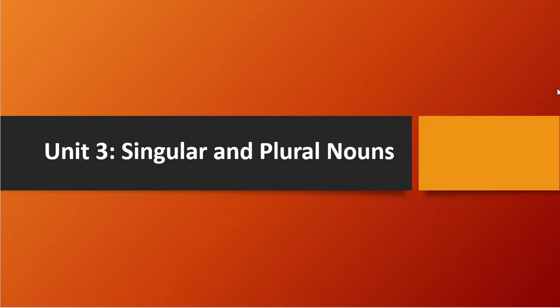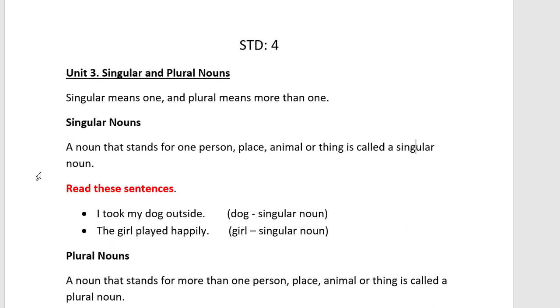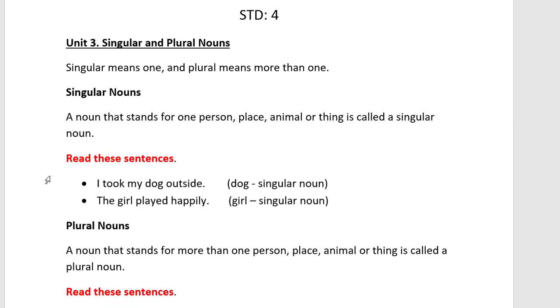So how can we convert singular to plural nouns? That is also a big issue, right? Because nouns may not be the same. There are some rules which we need to follow, and with the help of that, we can convert singular nouns to plural and plural nouns to singular. Okay, let me explain one by one. Here, unit 3, singular noun and plural noun. So here you see, singular means one and plural means more than one.